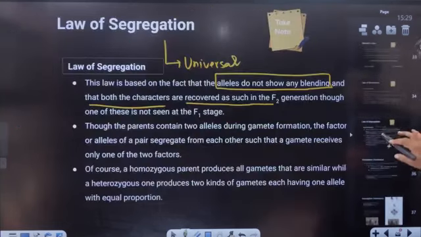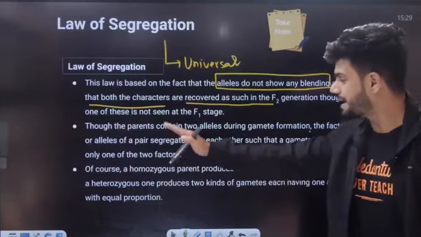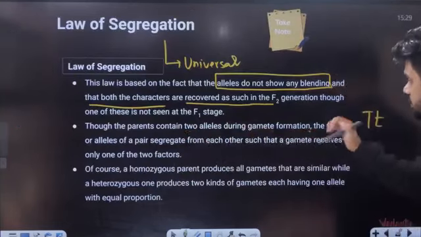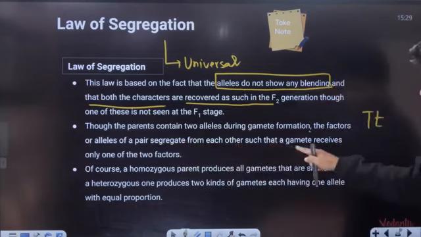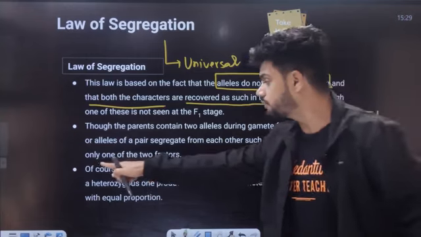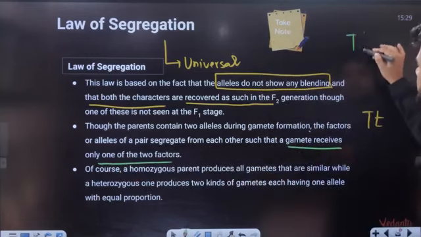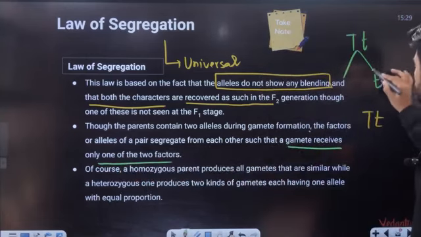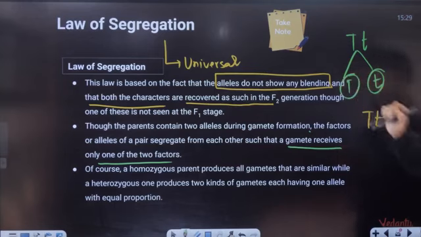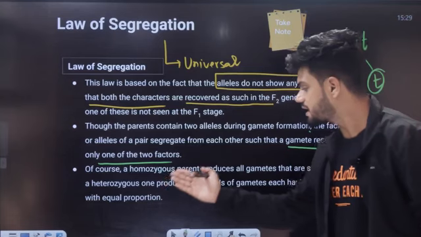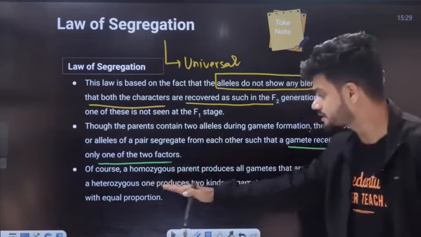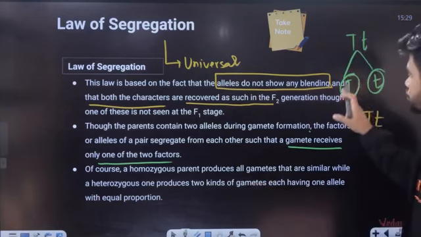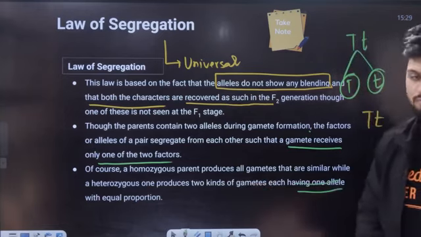Law of segregation: though the parents contain two alleles, during gamete formation the factors or alleles of a pair segregate from each other such that a gamete receives only one of the two factors. Capital T, small t: this gamete is receiving one factor, this gamete is receiving another factor. Of course, a homozygous parent produces all gametes that are similar, while a heterozygous parent produces two kinds, each having one allele.